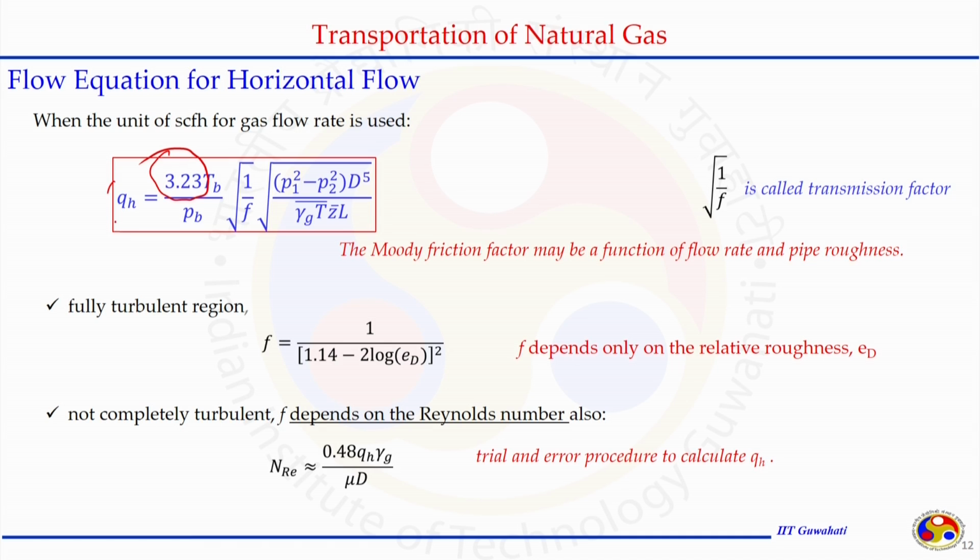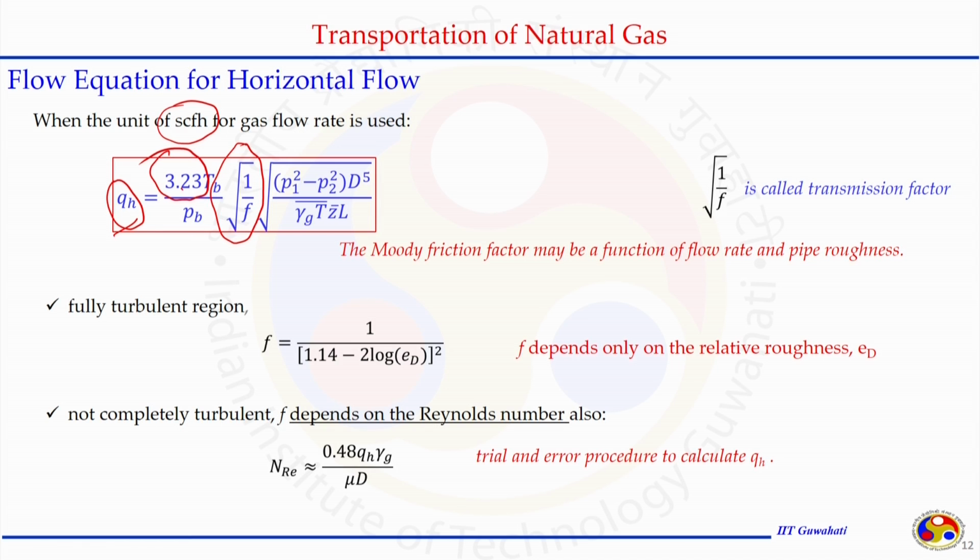Now, this Q also got changed here, it became QH. It means the flow rate is measured per hour, standard cubic feet per hour, and the numerical coefficient appears here. Remaining things are the same. It has been taken outside, and this term is called the transmission factor. So, 1 by root F is called the transmission factor.